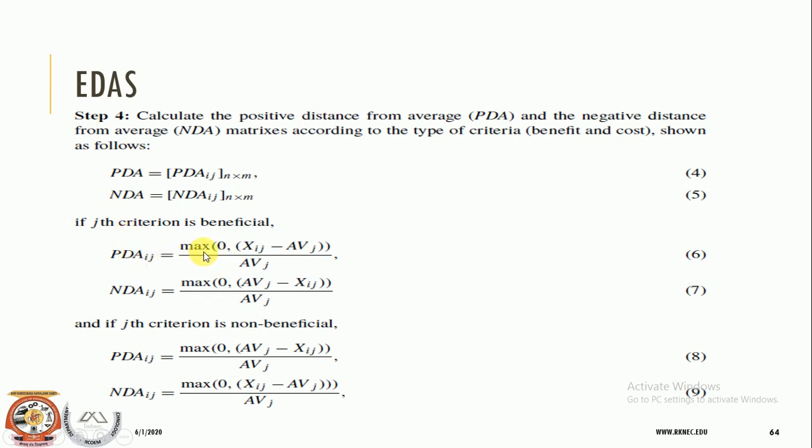For PDA, we need to select the maximum value from 0 and each value minus the average value, and then we divide the same value by the average value. When it comes to calculation of the negative distance from the average, we need to select the maximum value among 0 and the difference of the average and each value, and all should be divided by the average value. So this is the fourth step.